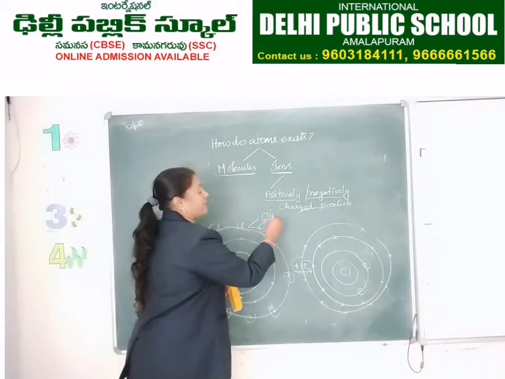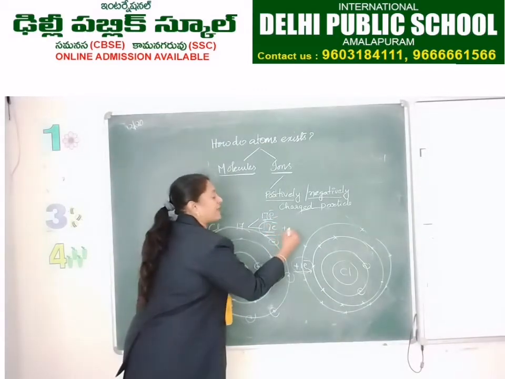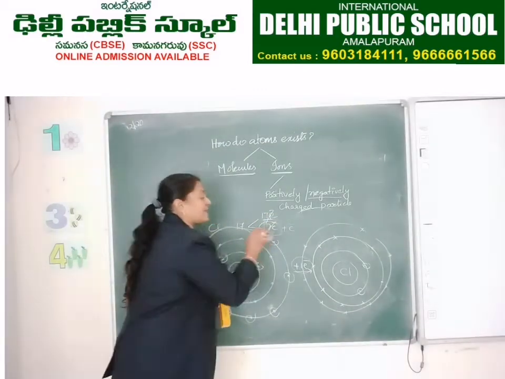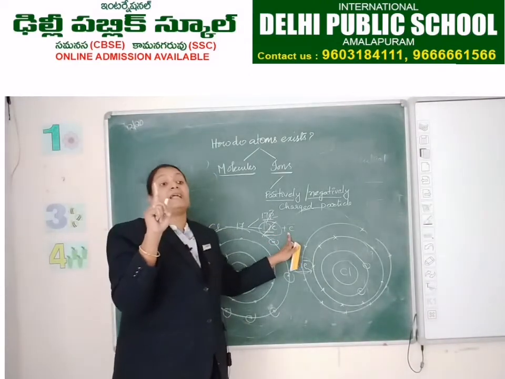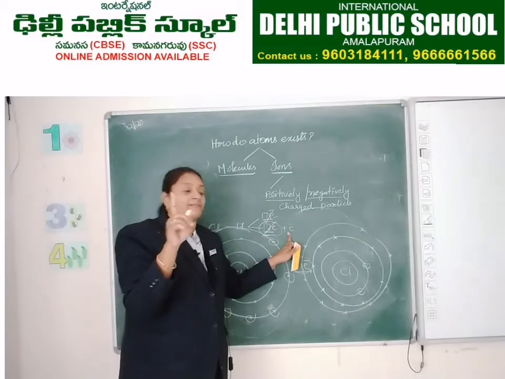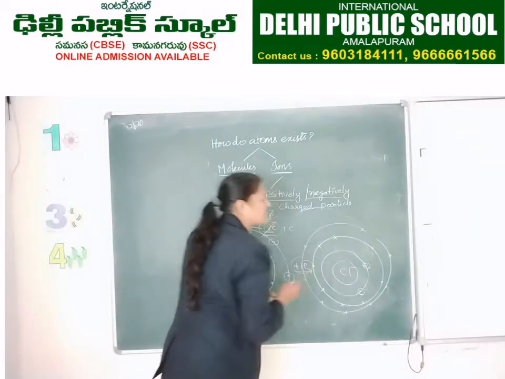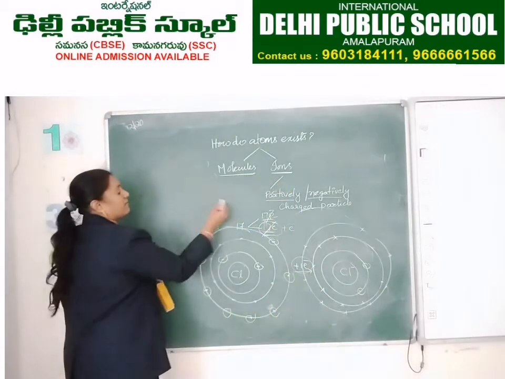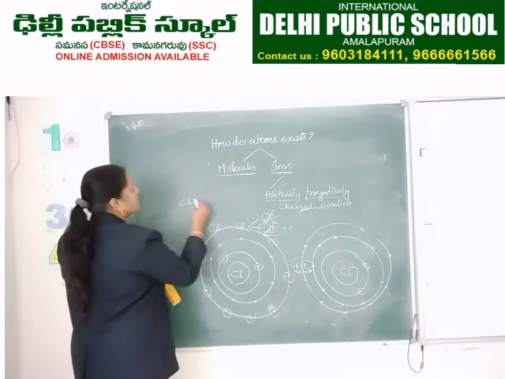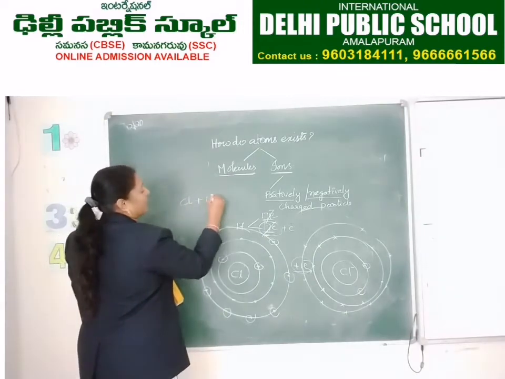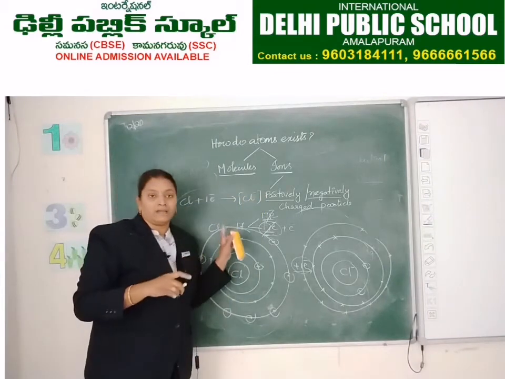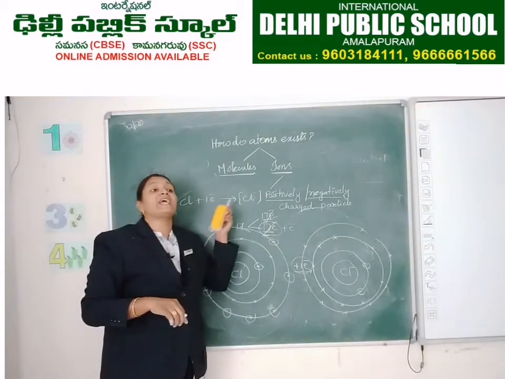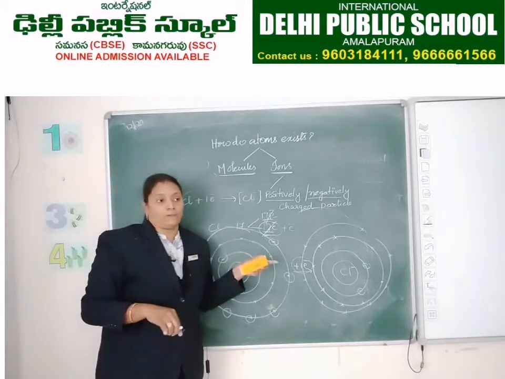17 protons and 17 electrons. 1 electron is added. So these two charges get cancelled and 1 electron charge is left. Electron has the negative charge. So it becomes Cl minus. So we can write in the form of an equation: Cl on gaining 1 electron gives off Cl minus. Like this we can write the previous cations also.